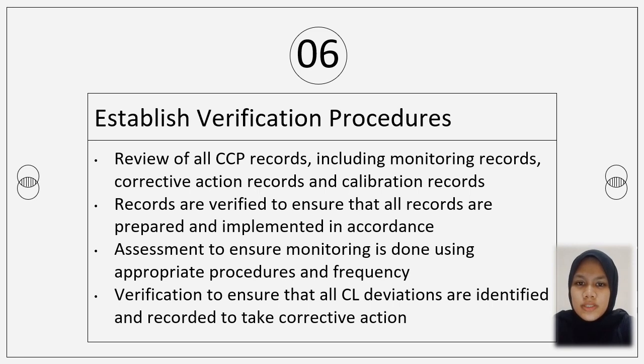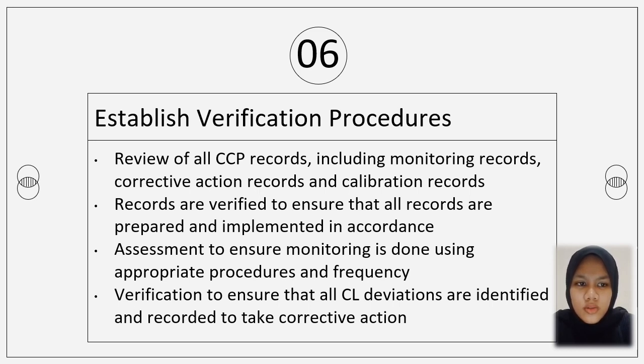Verification. Review of all CCP records, including monitoring records, corrective action records, and calibration records. Records are verified to ensure that all records are prepared and implemented in accordance with the plan.